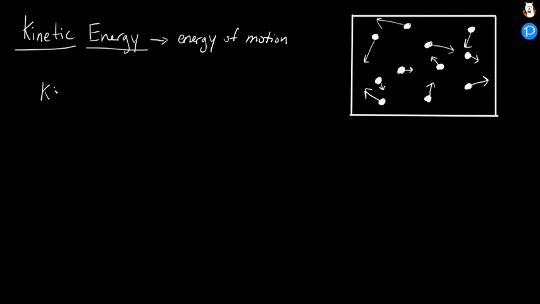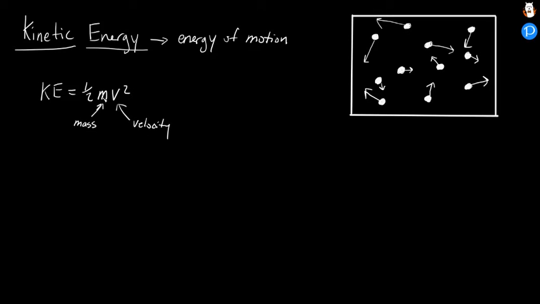If I wanted to figure out the amount of kinetic energy that one particle has, kinetic energy is 1/2 times the mass times the velocity squared. So mass, meaning how much stuff we have, times the velocity.